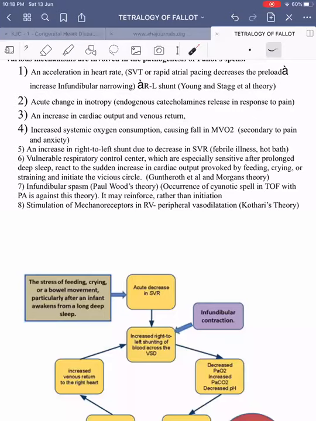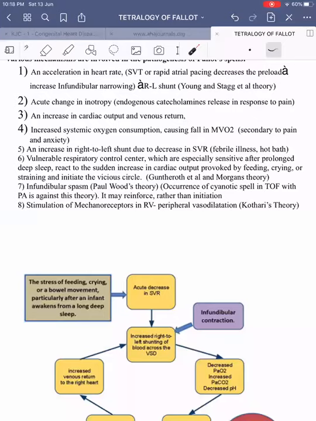Theory. So in infants, the respiratory center will be highly vulnerable and sensitive after prolonged deep sleep, and it reacts to a sudden increase in the cardiac output provoked by feeding, crying, straining, and initiates the vicious cycle. So this is the most likely trigger for cyanotic spell, and the infundibular spasm per se may not directly cause cyanotic spell. It may only reinforce, rather than initiate, a cyanotic spell.